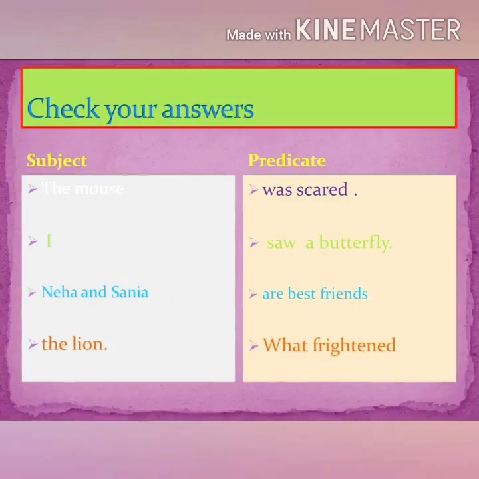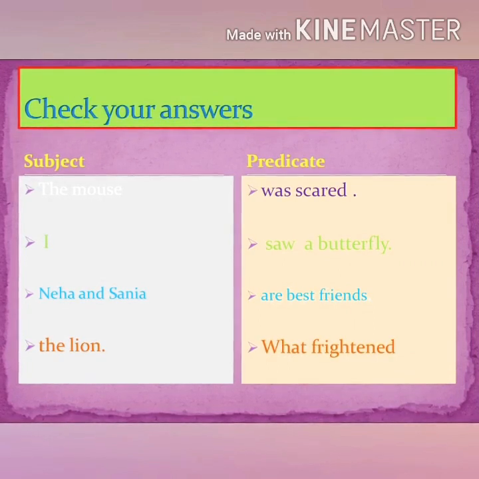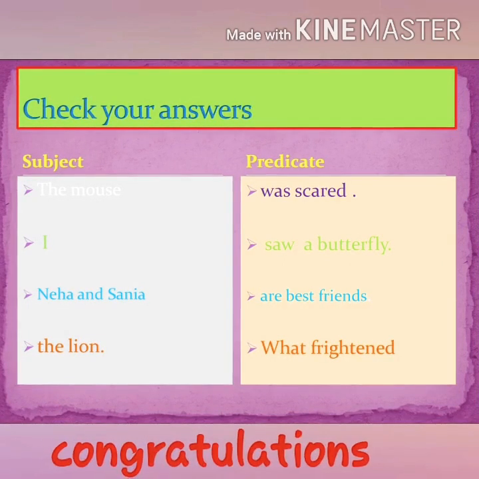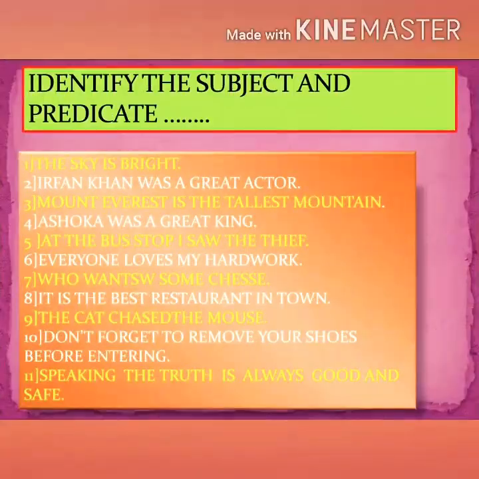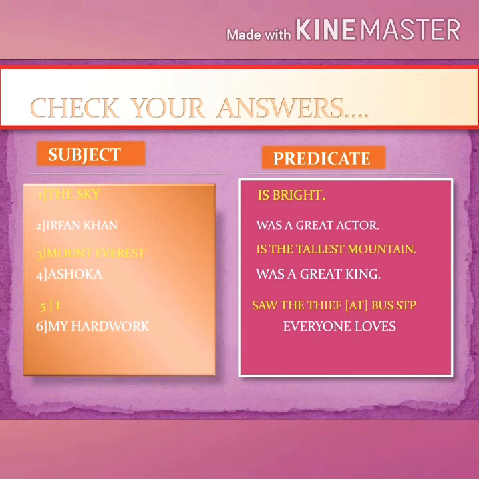Okay, now let's see the answers. Yes, this is your answer. See, you are all correct. Congratulations. Identify the subject and the predicate. Children, here is a list of almost 11 examples. Read the sentences carefully. Maybe you can pause the video, read it carefully, and check your answers in the next slide.